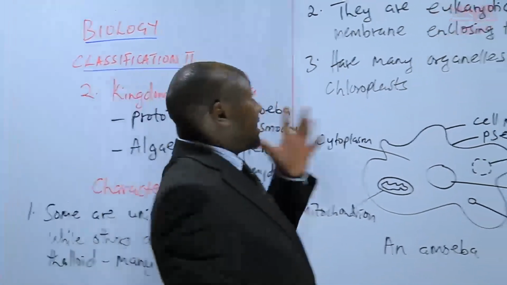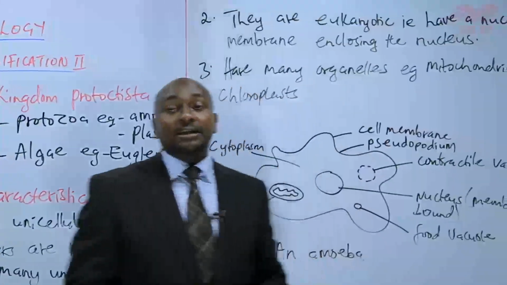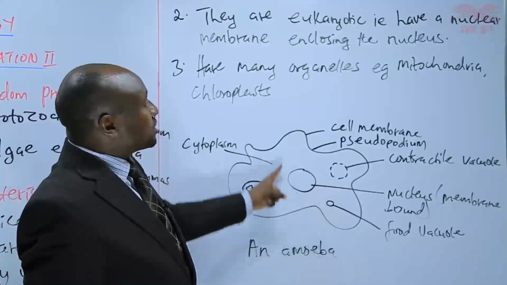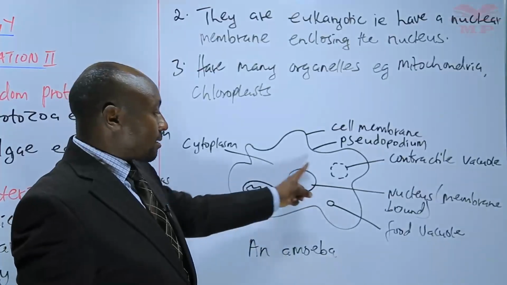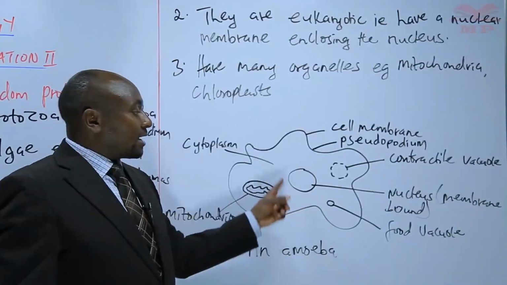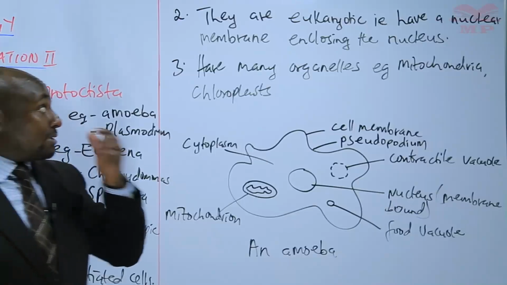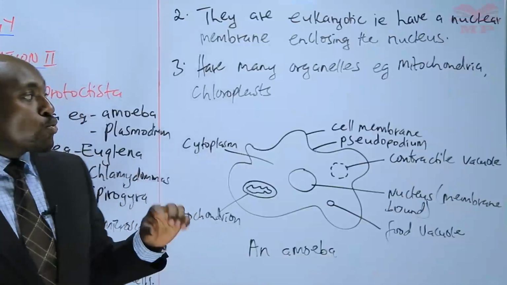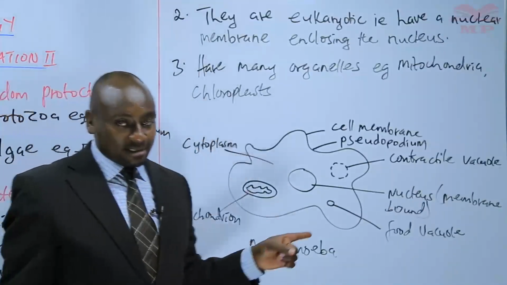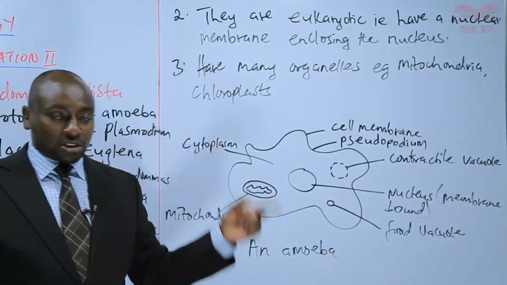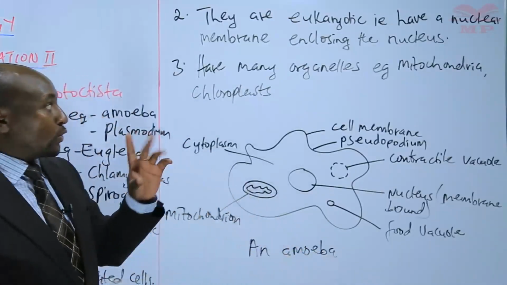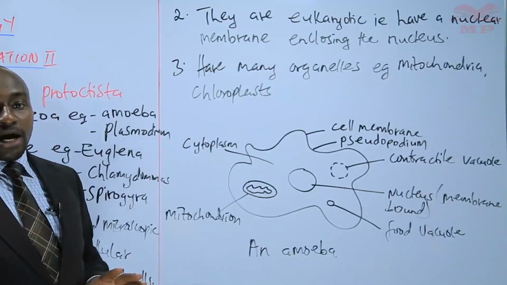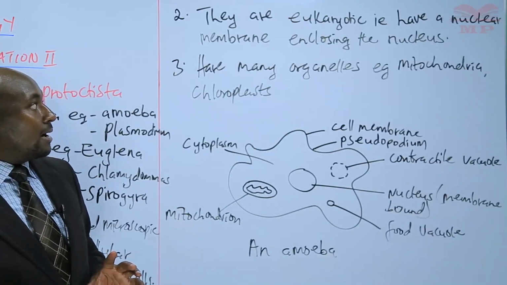We have also said that they are eukaryotic, a very important and unique factor, that they have a nuclear membrane enclosing the nucleus, as we can see from the diagram. So that's what it means by the word eukaryotic. In the previous kingdom, that is kingdom Monera, we had seen the word prokaryotic. Prokaryotic means without the nuclear membrane. So note the difference. There is eukaryotic having the nuclear membrane, and there is prokaryotic without the nuclear membrane.